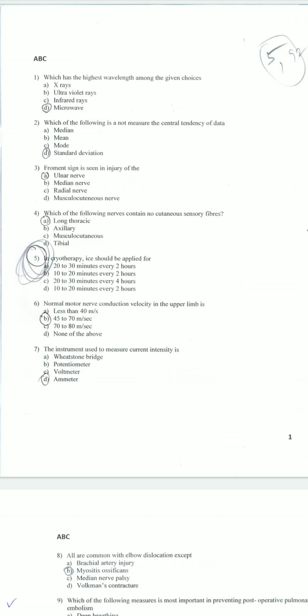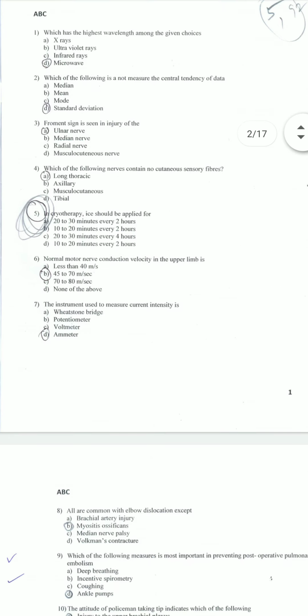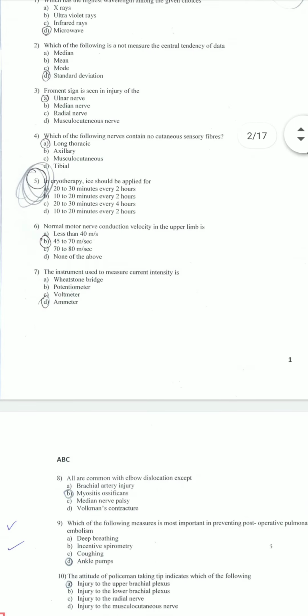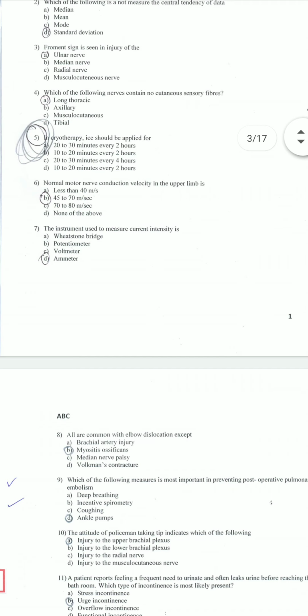Which of the following nerves contains no cutaneous sensory fibers? Long thoracic nerve. In cryotherapy, ice should be applied for 20 to 30 minutes, 10 to 20 minutes every 2 hours. Normal motor nerve conduction velocity in upper limb is 45 to 70 meter per second. The instrument used to measure current intensity is ammeter.